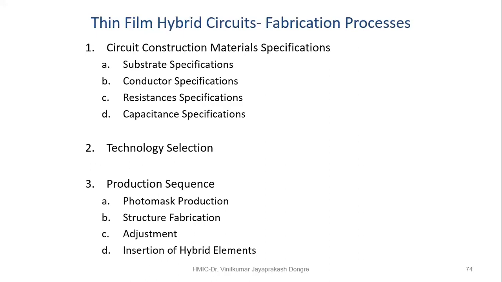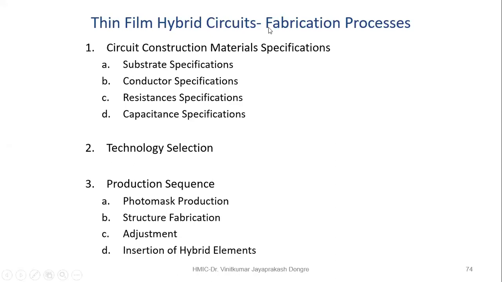Then these are the three categories. These are the three things that we are going to discuss right now. Now, these are the details, that is the circuit construction material specification. When you go for this thin film hybrid circuit, what will be the circuit construction material? What is their specification? The circuit construction material is the substrate: which type of substrate you are using, and the specification of that.